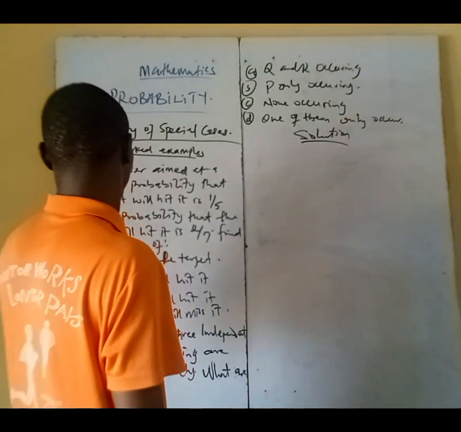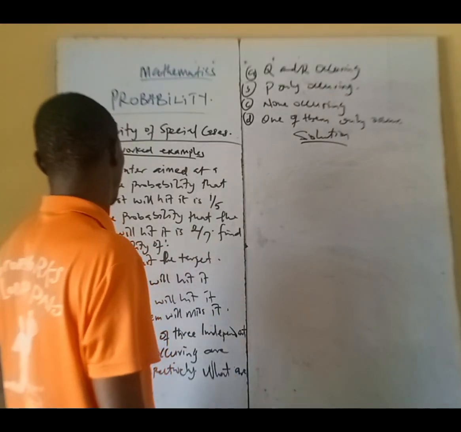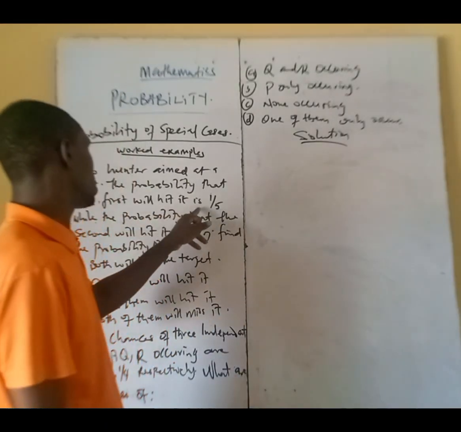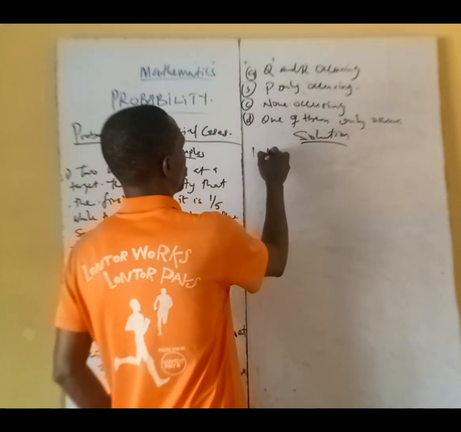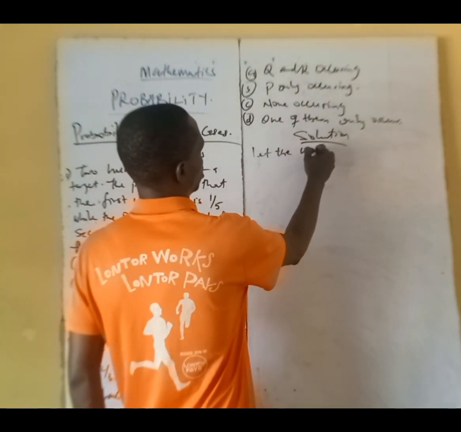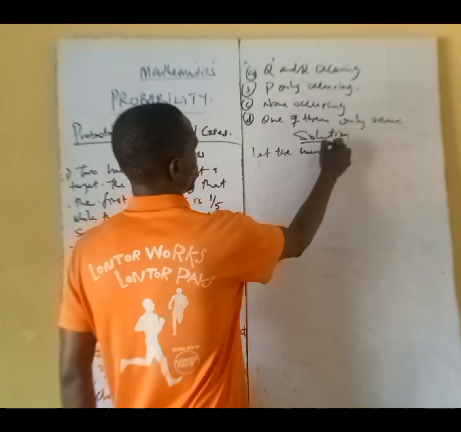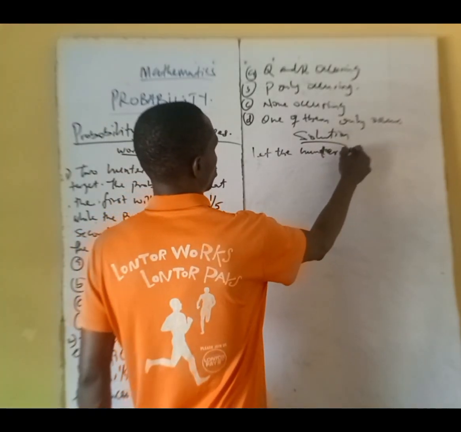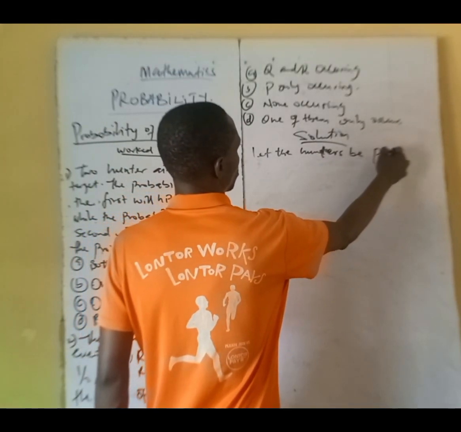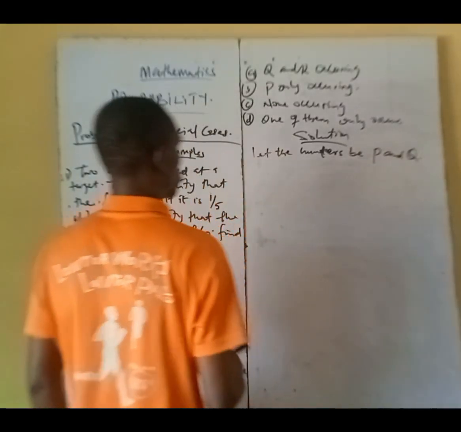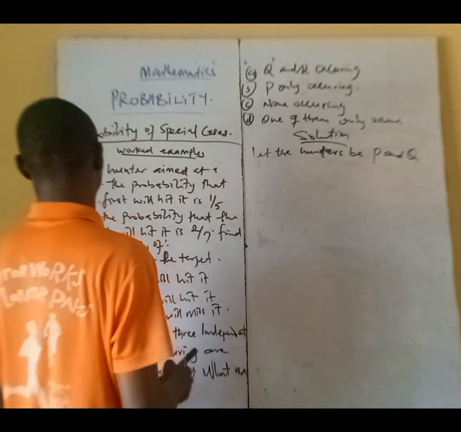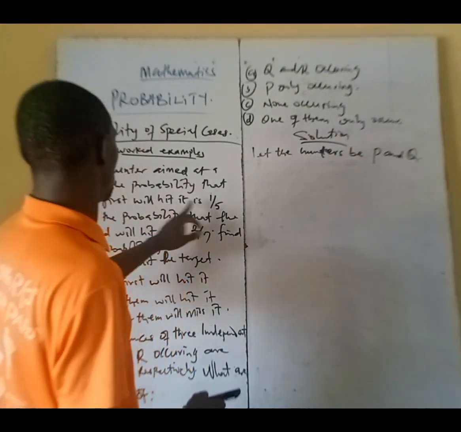Number 1. Two hunters aimed at the target. The probability that the first hits the target is 1 over 5. Okay, we said let the hunters be P and Q. Do we get that? Okay, so first we hit it.